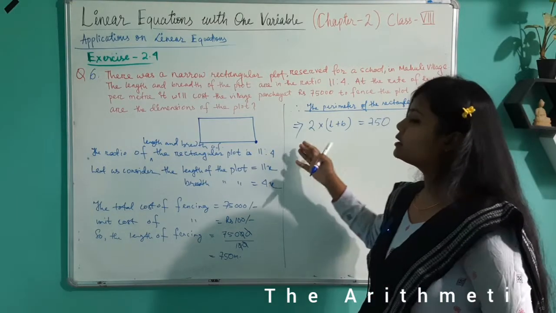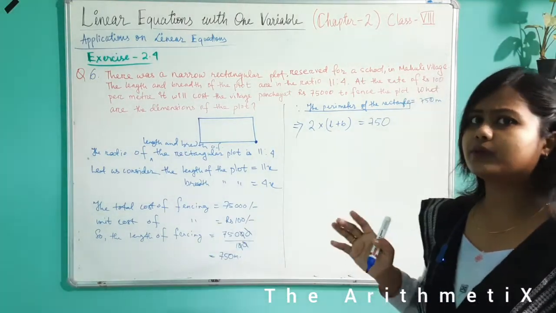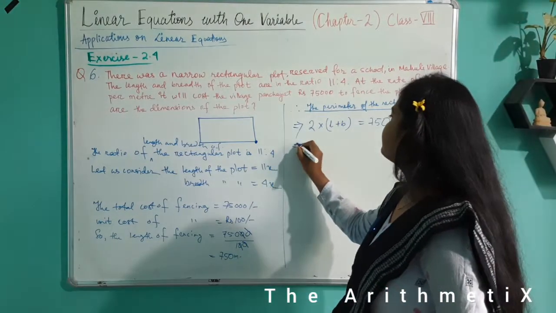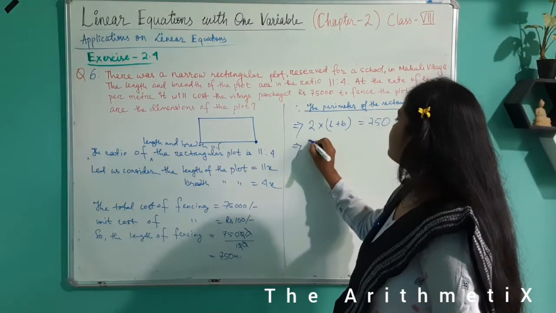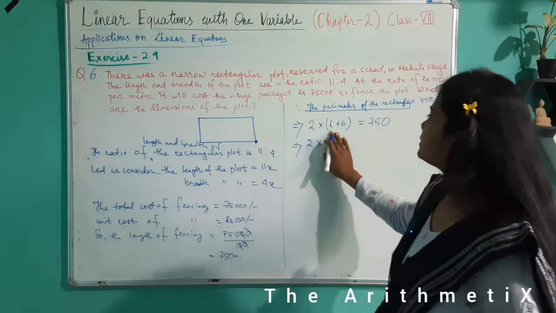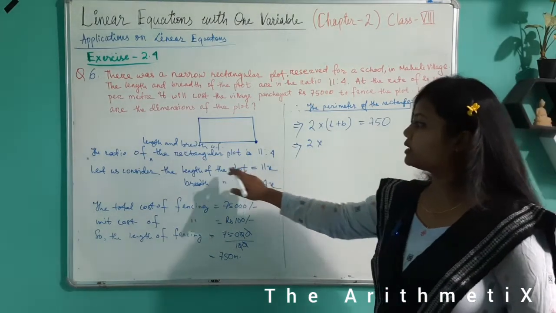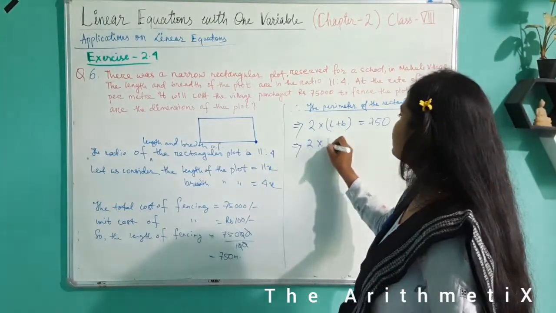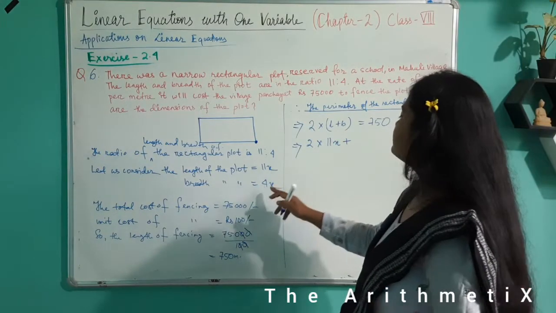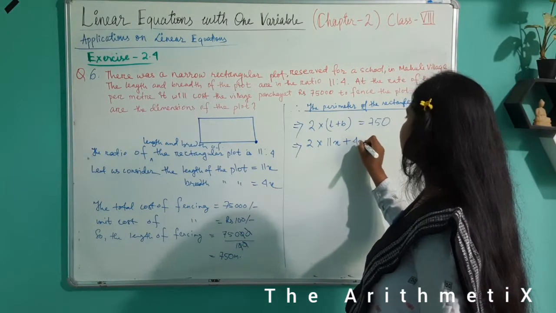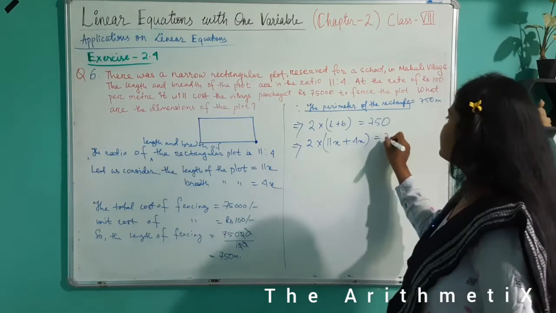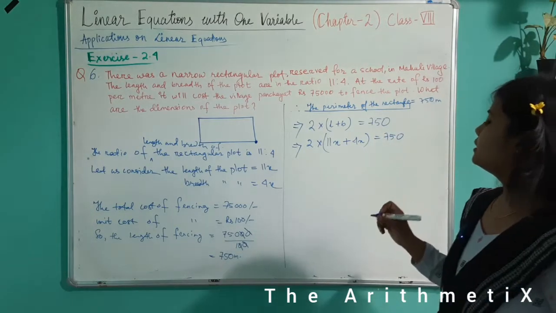We all have studied this formula in lower classes from class 6. So let us replace L with its value, that is 11x. We have considered length as 11x, 11x plus breadth is 4x. So this is 750.